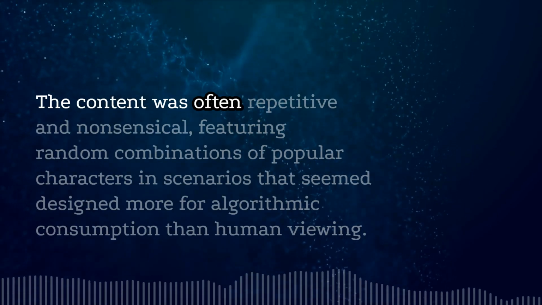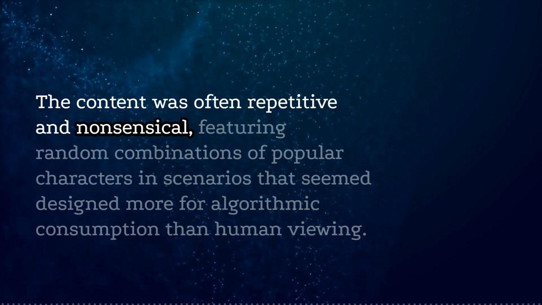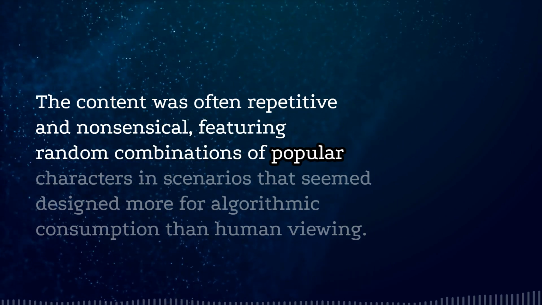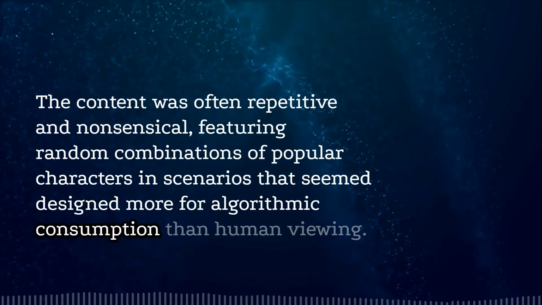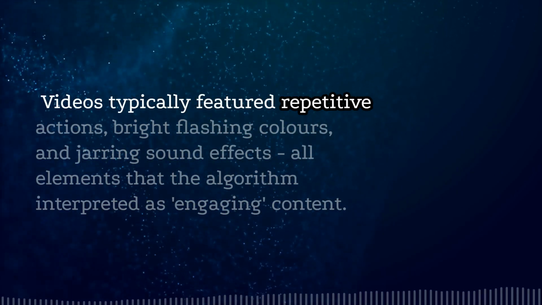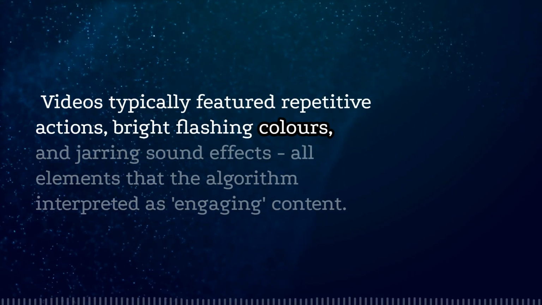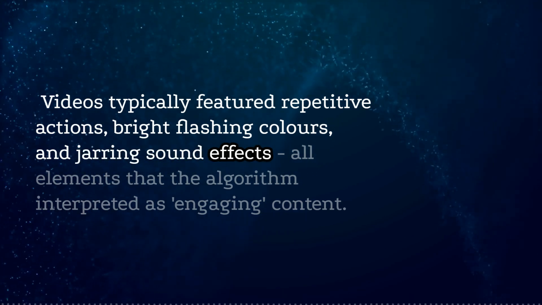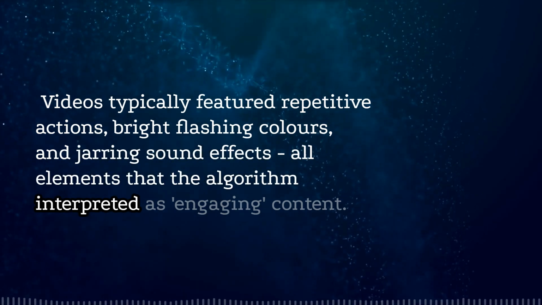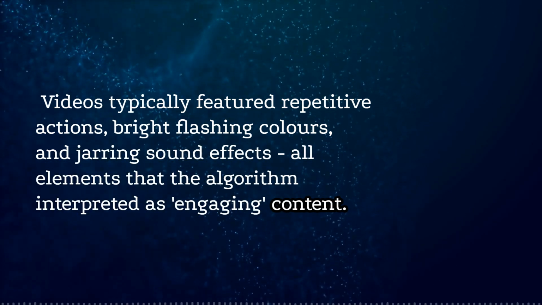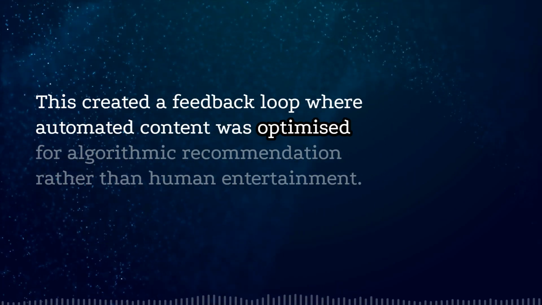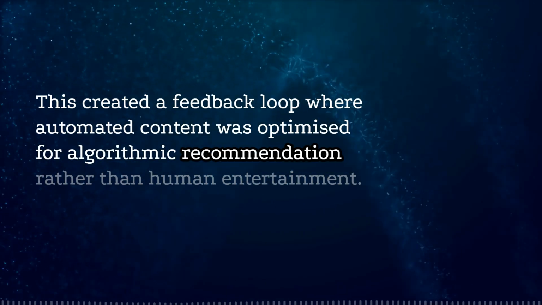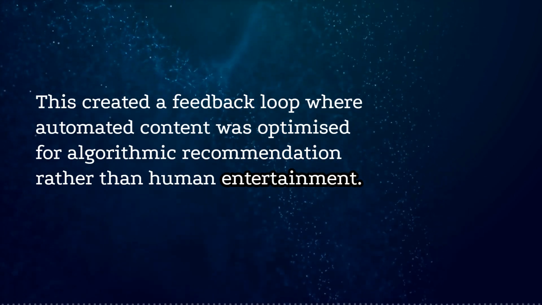The content was often repetitive and nonsensical, featuring random combinations of popular characters in scenarios that seemed designed more for algorithmic consumption than human viewing. Videos typically featured repetitive actions, bright flashing colors, and jarring sound effects, all elements that the algorithm interpreted as engaging content. This created a feedback loop where automated content was optimized for algorithmic recommendation rather than human entertainment.